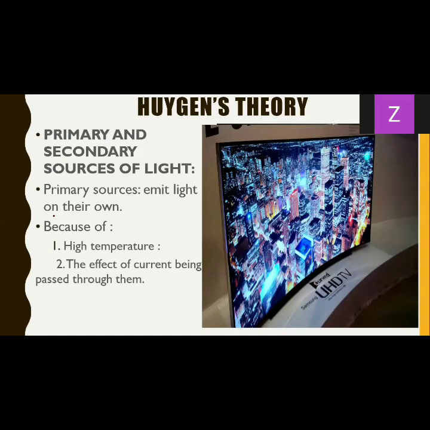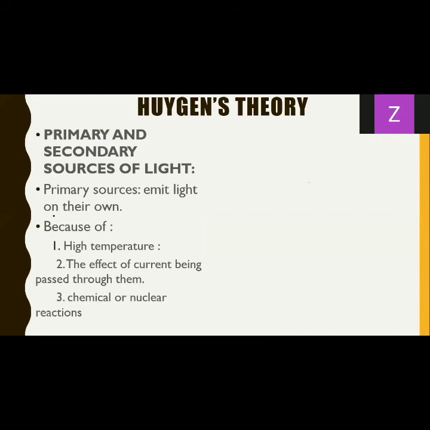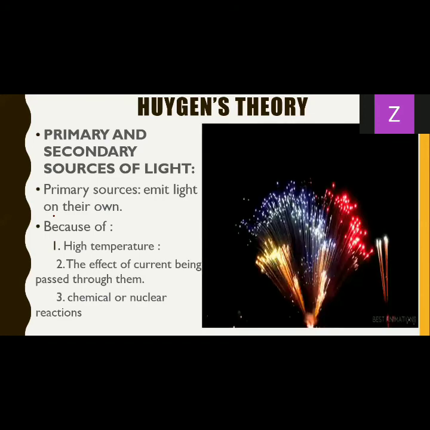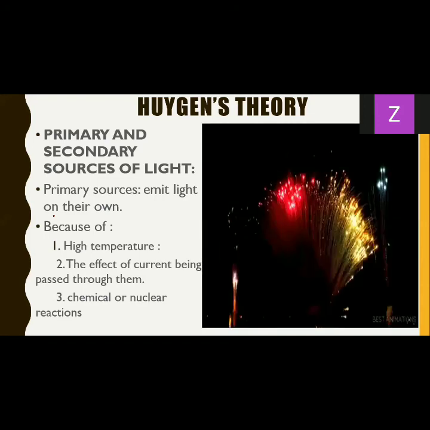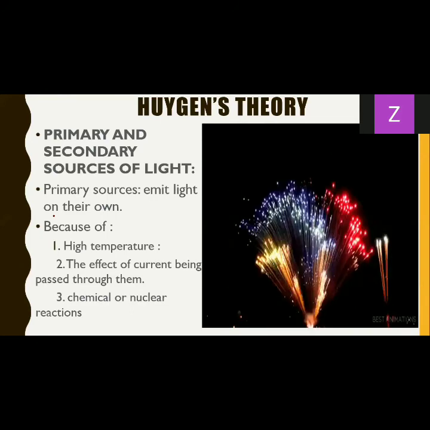Third reason why they can have their own light is chemical or nuclear reaction. Now, nuclear reaction is also a chemical reaction, but since it is comparatively specific, focusing only on the nucleus, we mention it separately. To give you an example of light coming out due to a chemical reaction, I'm guessing you're familiar with fireworks or firecrackers. What is the concept? You have a chemical inside. When it ignites, you get a very high amount of light.